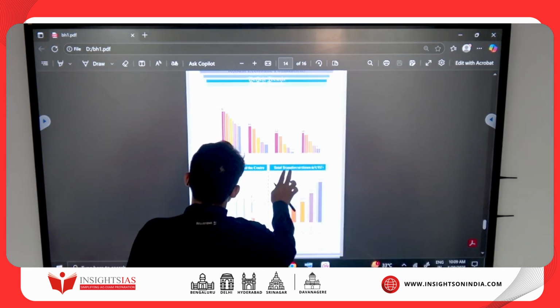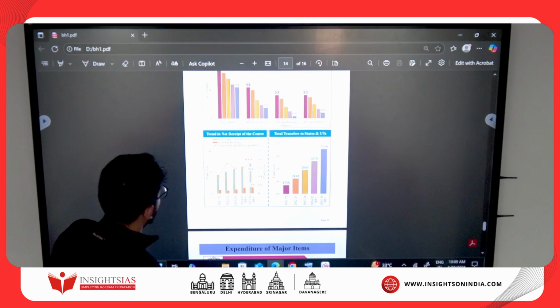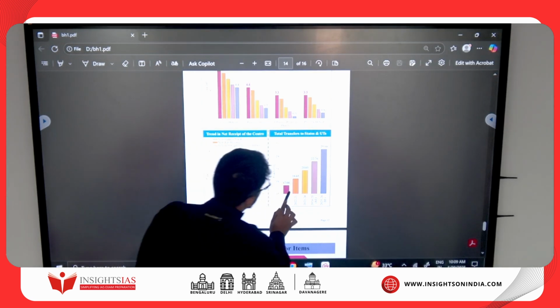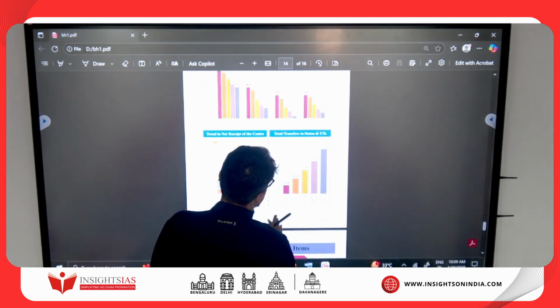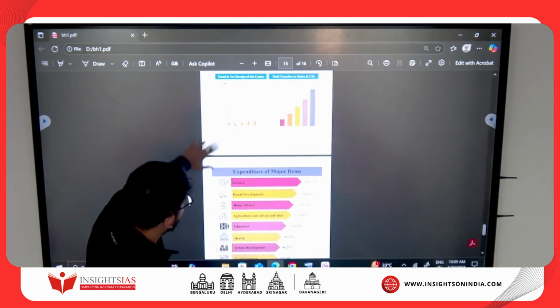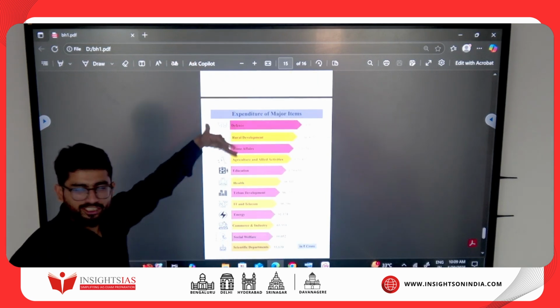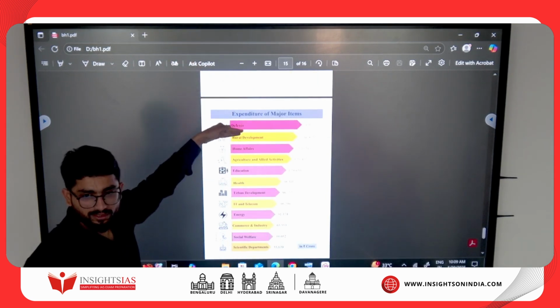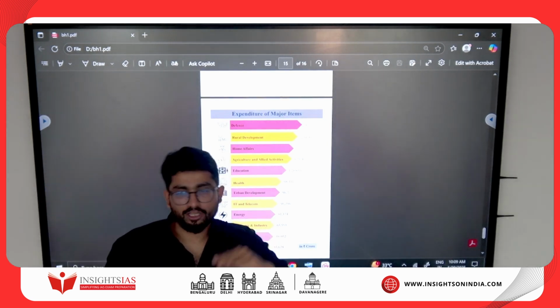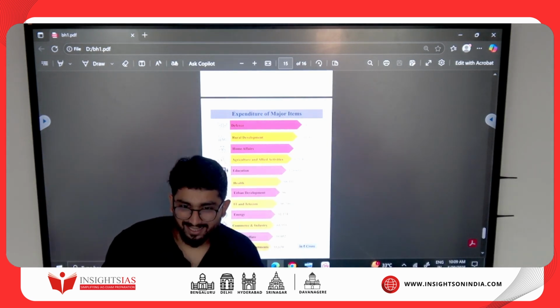Then next, tax receipts of the Centre. So growth, down, growth. So now it's growing. Growth in total transfer to the states and union territories. And then last is what? Expenditure on major items. Just three or four, just remember them. First is defense, second is rural, third is home affairs, and fourth is agriculture and allied activities. They will ask just three or four from the top if they ask technically.